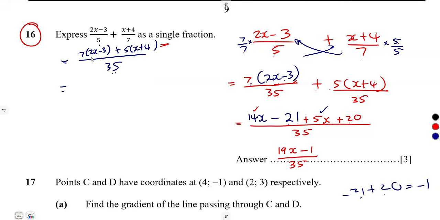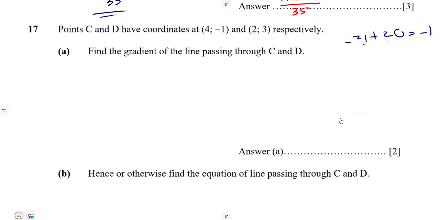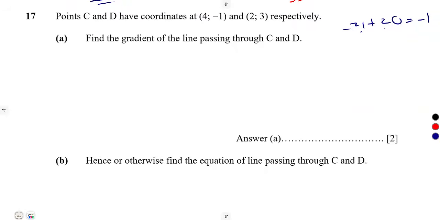Use that, guys. 7 times this, that's going to be 14x, times this one, minus 21. 5 times x, that's going to be 5x, times 4, that's a 20 over 35. You are used to that. Then you can simply add whatever you have. The answers will be the same. Do not worry, guys. This is maths. Do not even worry. Use the idea that you do understand.